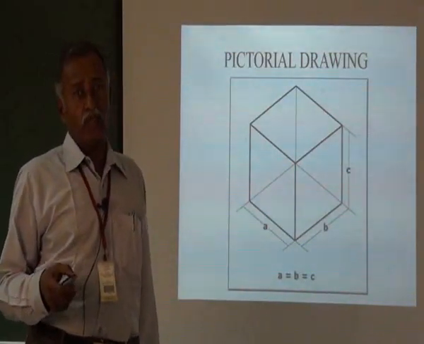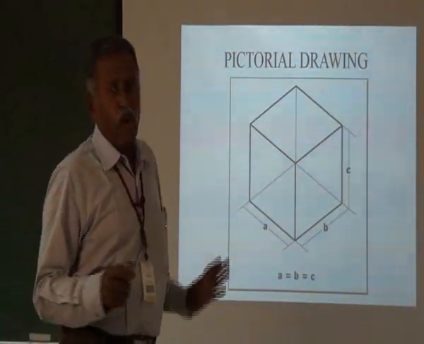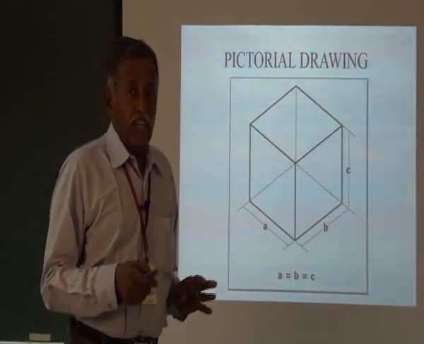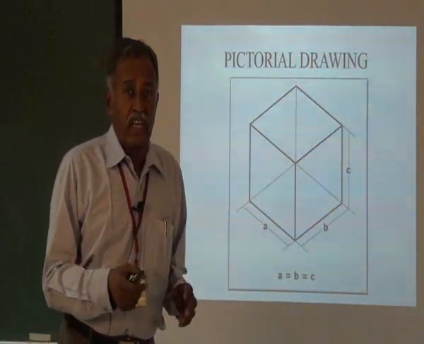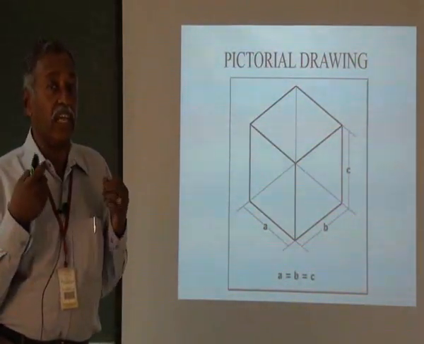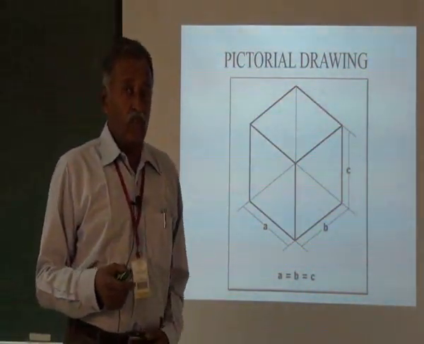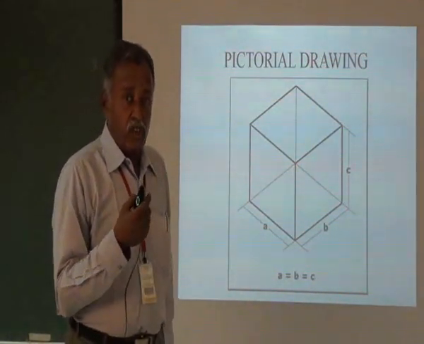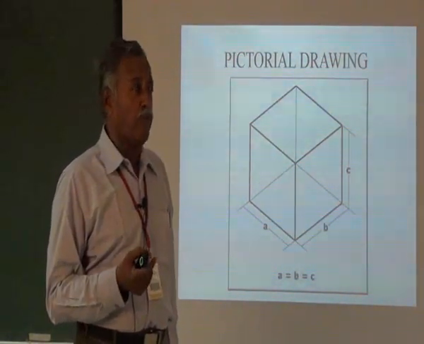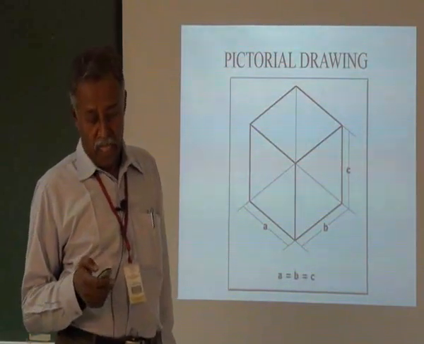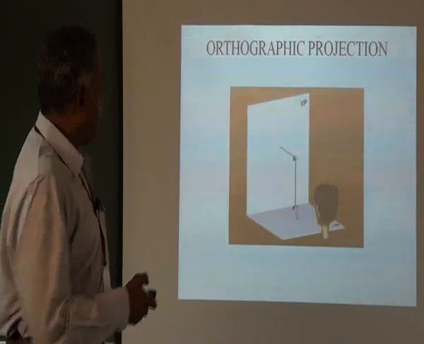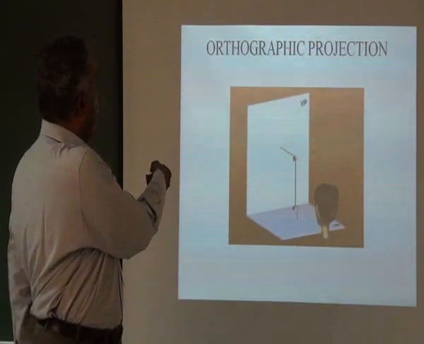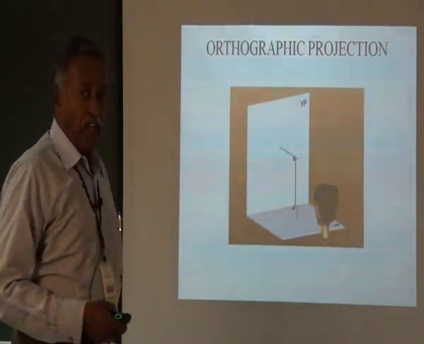See, in the observation, if you observe any object, according to the law of physics, the light rays falling on the object reflect and hit your eye. So the rays form the image of the object on your retina. This is the concept of observation, and that observation comes into picture in orthographic projection.